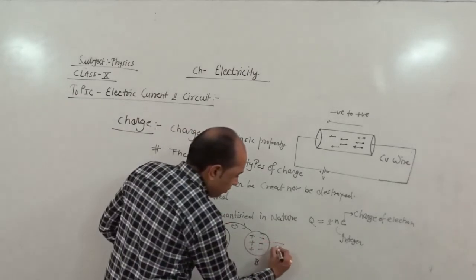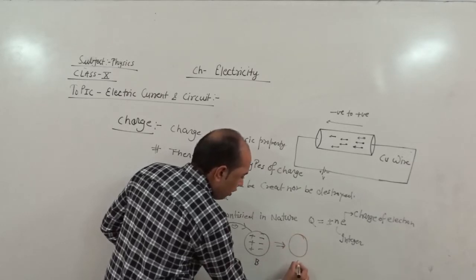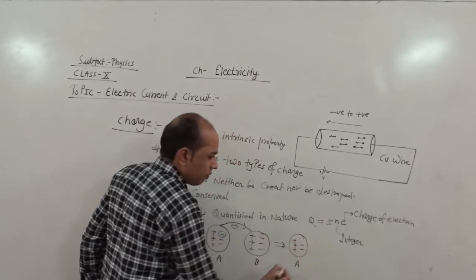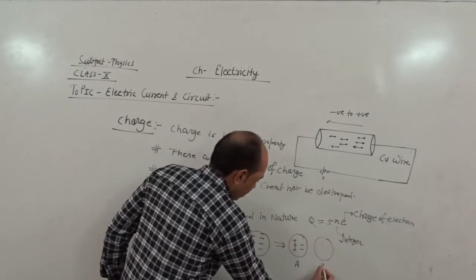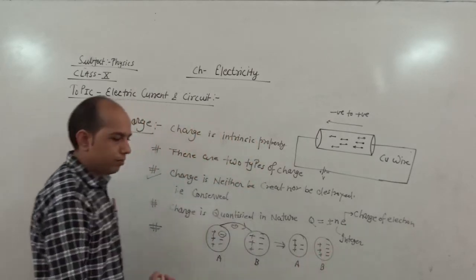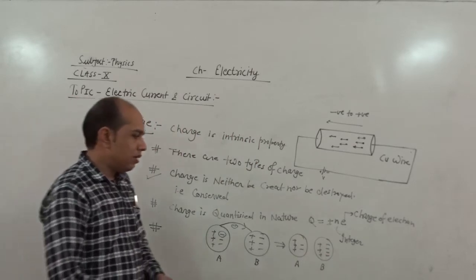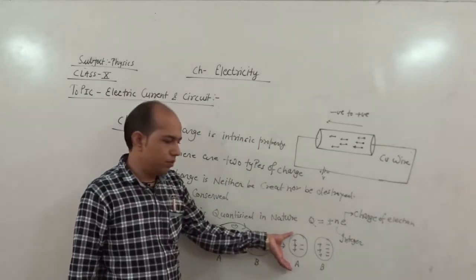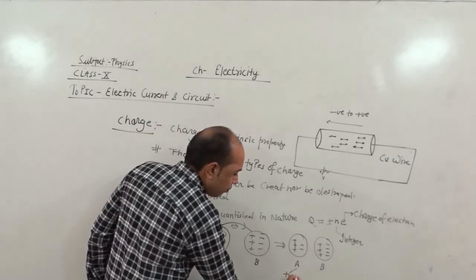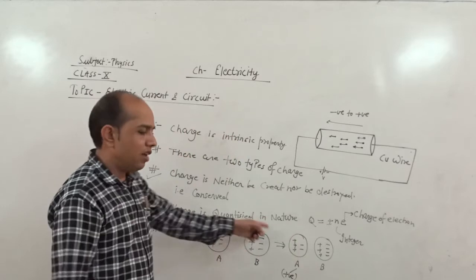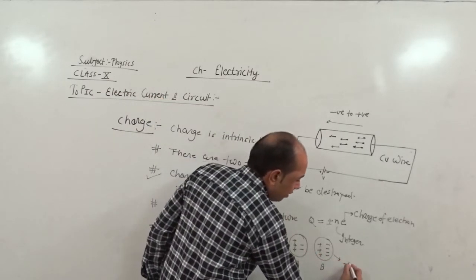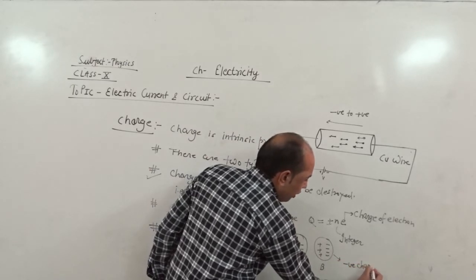Now what we see is that object A has 3 positive and only 2 negative charges, and B has 3 positive and now 4 negative charges. That means whenever there is a deficiency of electrons, the object is positive, and whenever there is an excess of negative charge, it is a negatively charged body.